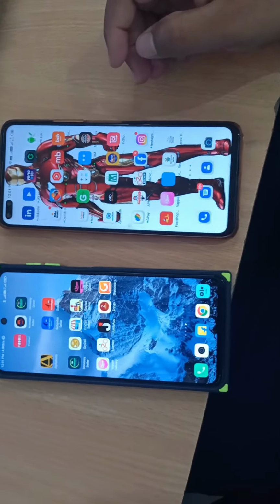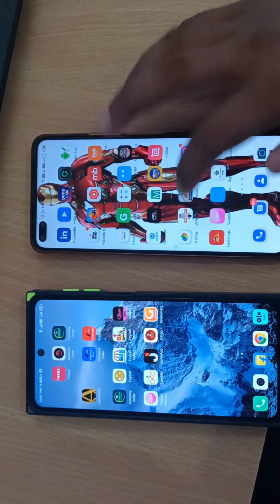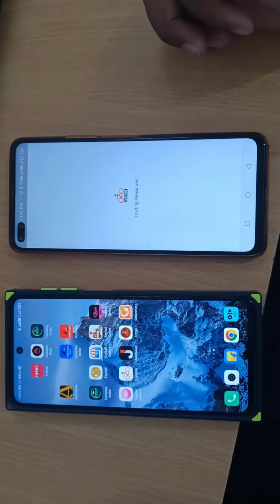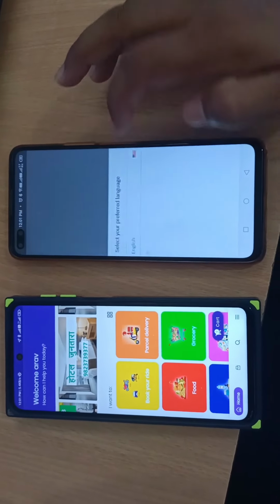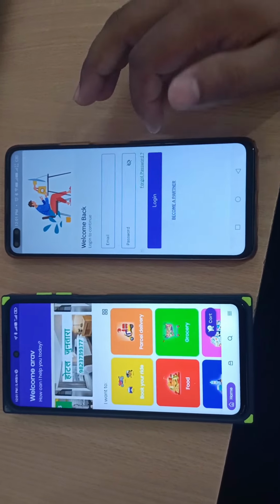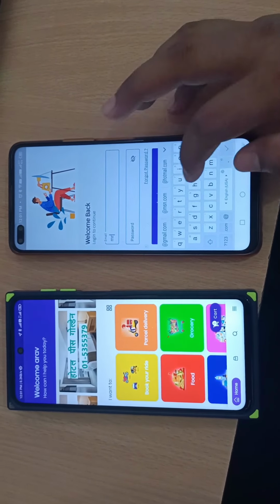Hello sir. So this is our application, the Lumini Cab driver application, and this is a user application. Right now we just log in as a driver in the driver application, filling in the ID and password.